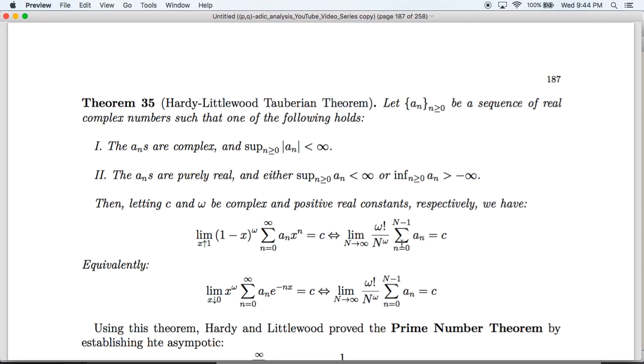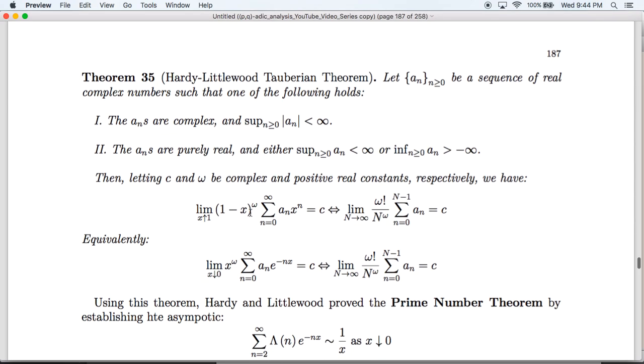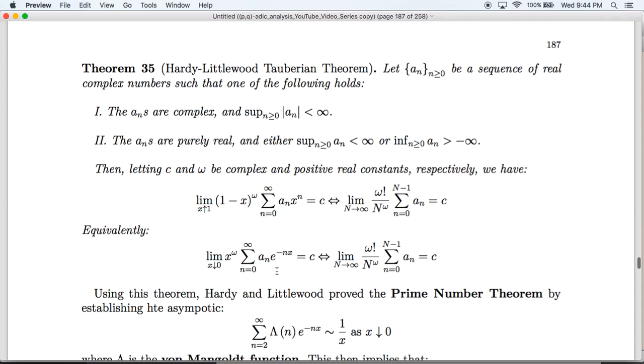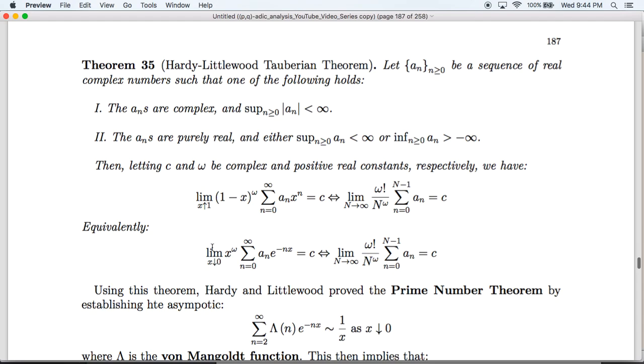In other words, what this is saying is that if the generating function has a singularity at 1, which is of degree omega, then the partial sums of the coefficients will diverge at a rate of big O of N to the omega. And you can change from power series to exponential series by making a simple change of variables. And so in this case, it's as x decreases to 0.